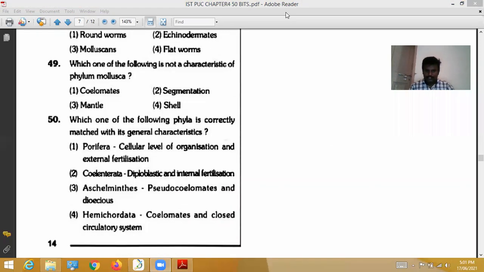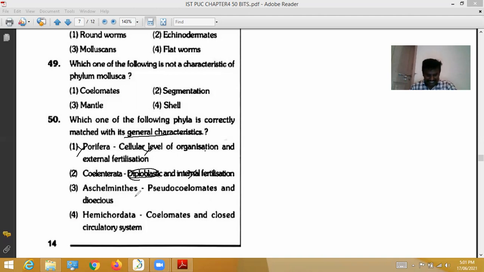Which one of the following phyla is correctly matched with its general characteristics? Here four options are there. 50th question. Porifera: cellular level of organization and external fertilization. It is wrong, they show internal fertilization. So option one is not matched. Coelenterata: diploblastic and internal fertilization. They show external fertilization. These are diploblastic organisms, so it is also wrong.